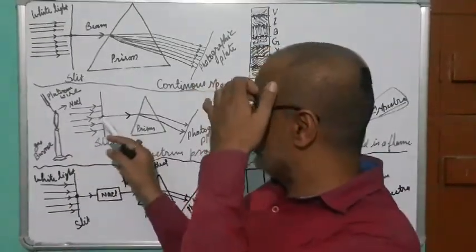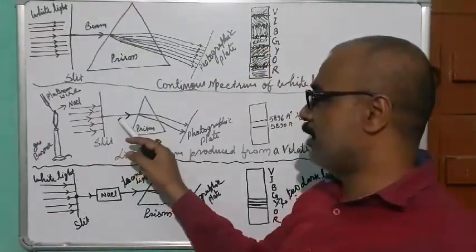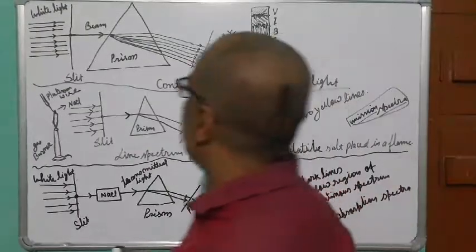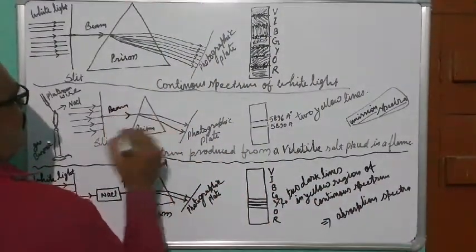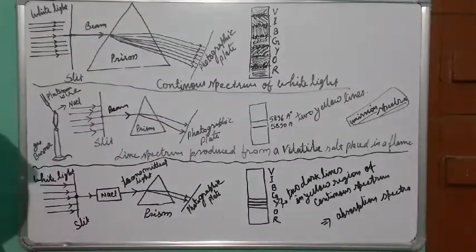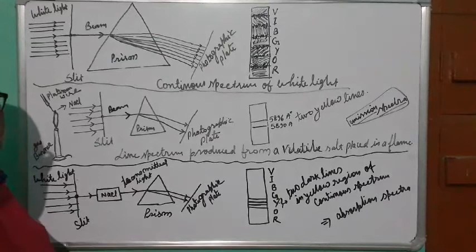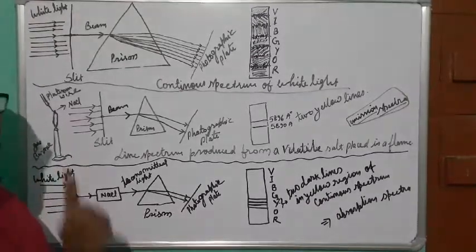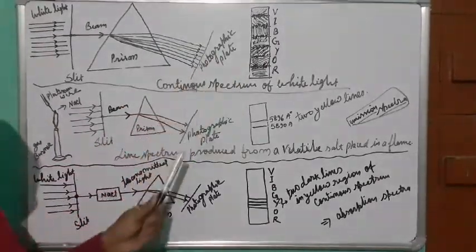When this beam is allowed to pass through the prism, it splits up into two lines, a line spectrum, not a continuous spectrum. In the earlier case, we got a continuous spectrum.